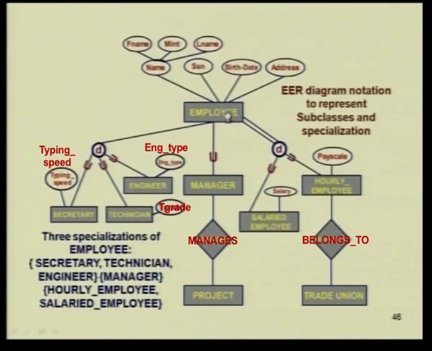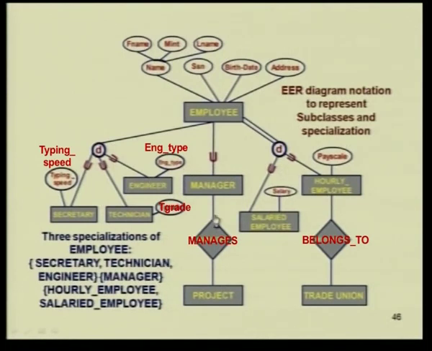So, this is a simple example of what we have defined just now. You have employee. Now employee can be a manager, he can be an hourly employee, or he can be, we will talk about these things later. This just says that an employee can be an hourly employee or a salaried employee, an employee can be a manager, need not be a manager, an employee can be another class, secretary, technician and engineer.